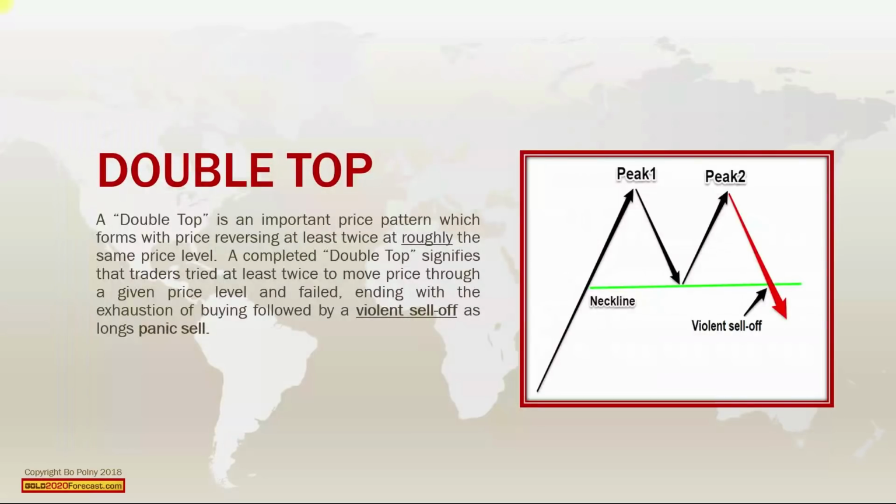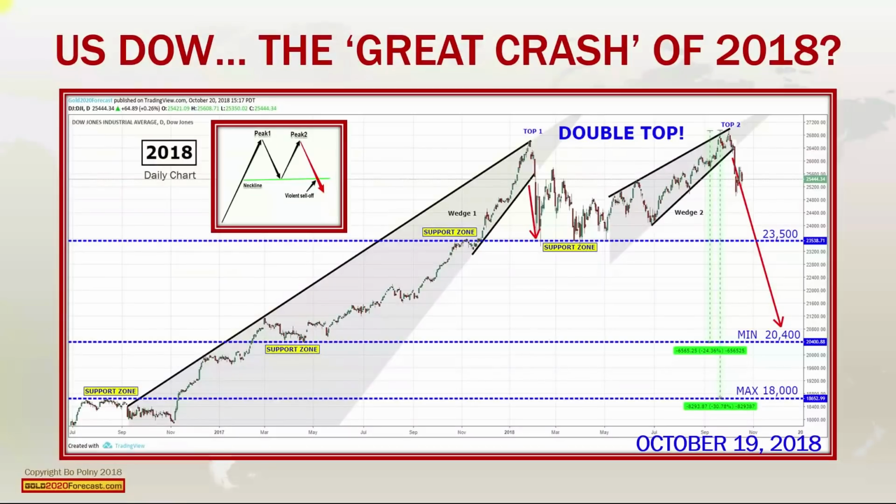Furthermore, within that video, we discuss what is called a double top chart pattern. Once the second top is complete, the markets do reverse and then start to crash. Let's look at this chart pattern relative to the United States stock market. Here is the Dow with a double top.